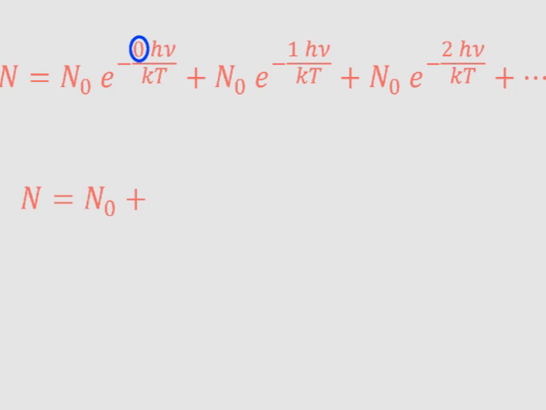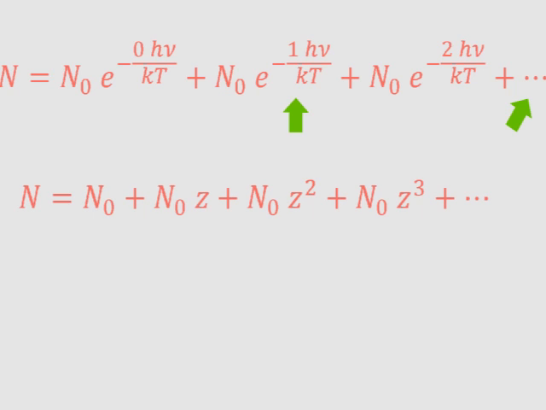But look, this exponential is equal to the first one squared. And this one is equal to the first one to the third power, and so on. Each term has the same exponential, but to a power 1 higher than in the term before. So, if I call that exponential term z, I'll get this. And now if we factor out n0 from each term, the right side is just n0 times (1 plus z squared plus z cubed, and so on).